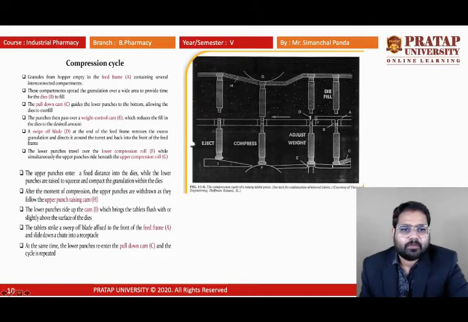D is the swipe up blade. I was telling you this was the swipe up blade. If there is an excess granule, that will be removed.